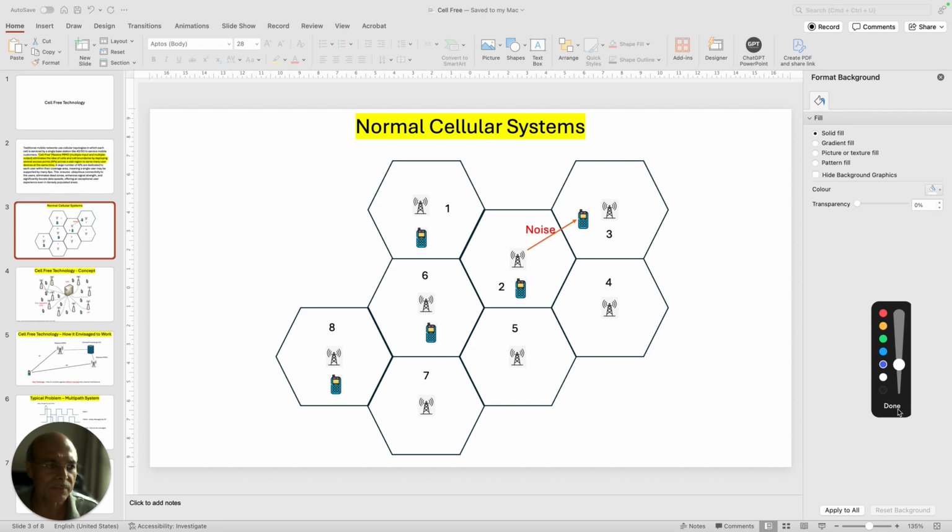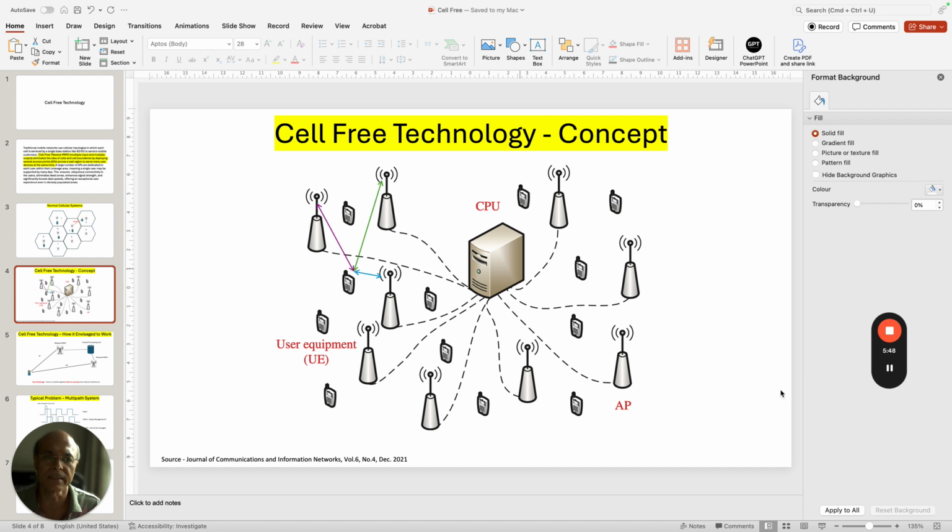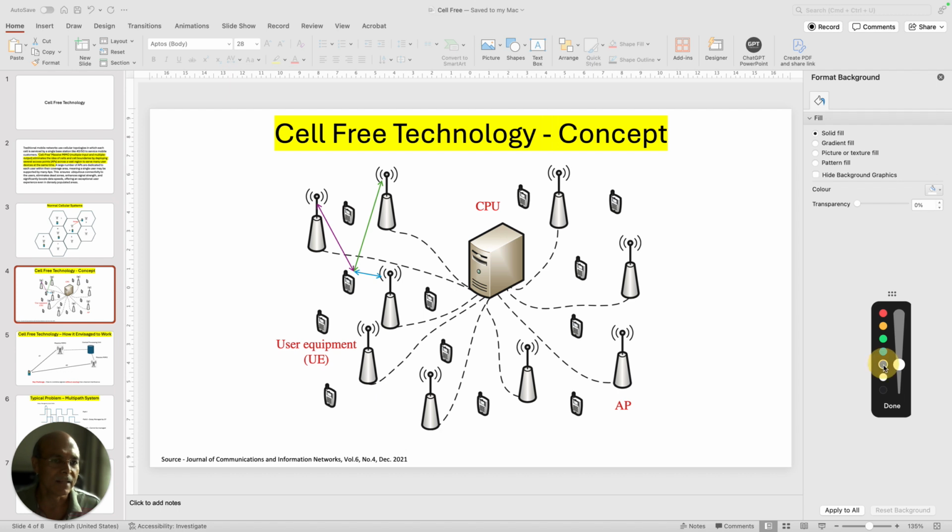Now, what is the concept of a cell-free technology? Let's look at it. Cell-free technology has these base stations which are located here. You see these base stations which are being marked here, like this access point. An access point is nothing but the base station.